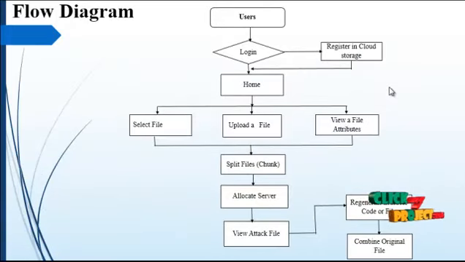Let's see our project flow diagram. Initially, user registration and login. The user logs in with a username and also a password. An existing user directly logs in with his or her own username and password. Otherwise, a new user registers in the cloud, then accesses the system.